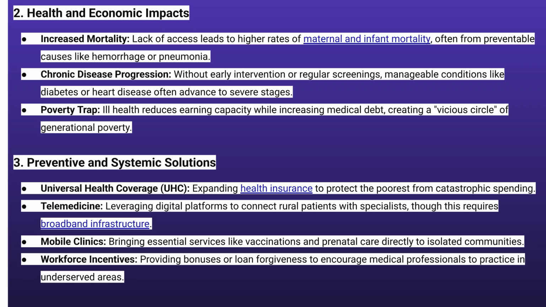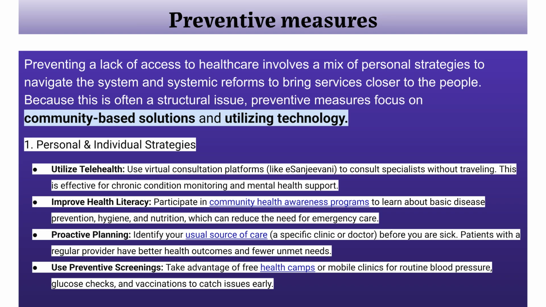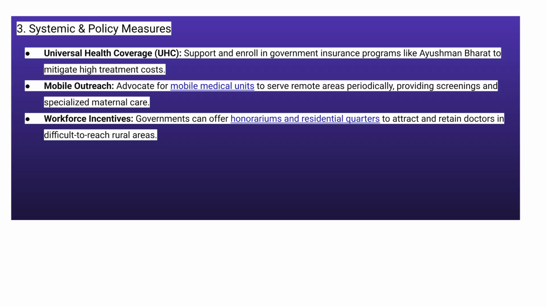Systemic solutions include universal health coverage, telemedicine, mobile clinics, and workforce incentives for underserved areas. Personal strategies to improve access include utilizing telehealth, improving health literacy, and proactive planning. Community-led solutions involve advocating for infrastructure and engaging health workers. Systemic policy measures to prevent lack of access involve supporting universal health coverage. Other strategies include advocating for mobile outreach and offering workforce incentives to retain doctors in rural areas.